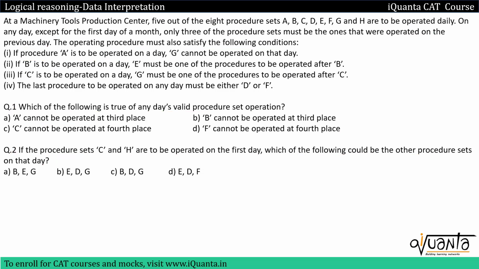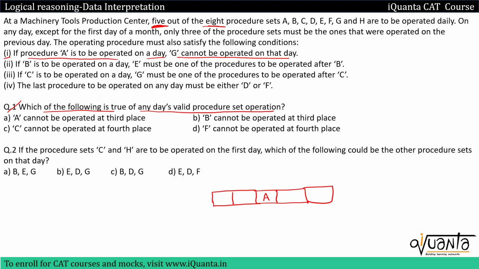We were given that we have to operate 5 procedures out of 8 daily. So the first question is, which of the following is true for any day's valid procedure set operation? Let me read all the clues over here. First one is, if procedure A is to be operated on a day, G cannot be operated on that day. So we have to make sure we have 5 procedures. If I put A at the third place, after that we cannot have G. Second one is, if B is to be operated on a day, E must be one of the procedures to be operated after B. Third one is, if C is to be operated on a day, G must be one of the procedures to be operated after C.